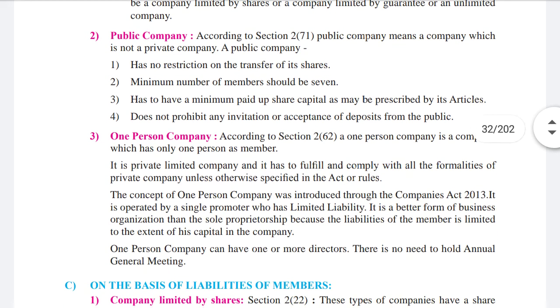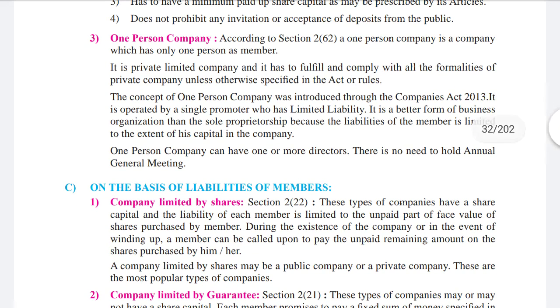Then let's see what is public company. According to section 271, public company means a company which is not a private company. A public company has no restrictions on the transfer of its shares. Okay, they have no restrictions. Then the minimum number of members should be 7. Even if there are a minimum of 7 members, it can be registered. Then it has to have minimum paid up share capital as may be prescribed by its articles. Then it does not prohibit any invitation or acceptance of deposits from the public.